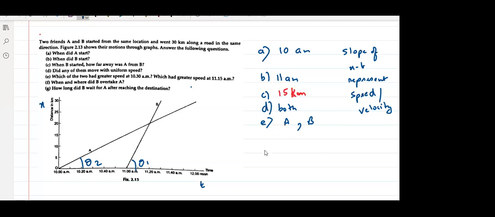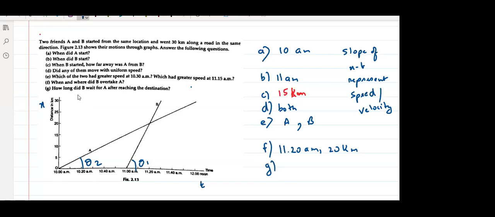Now what about F? At 11:20 a.m., it is at 20 kilometers. Yes, very good. 20 kilometers.